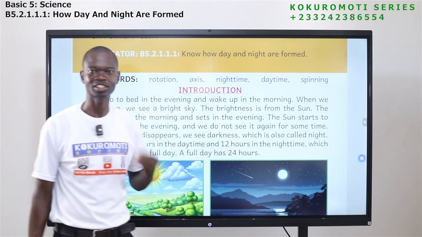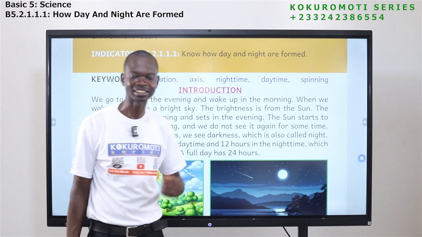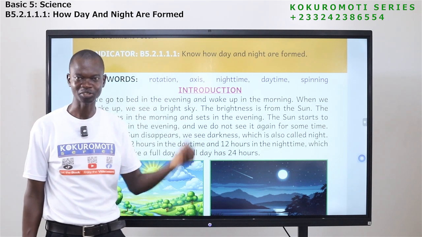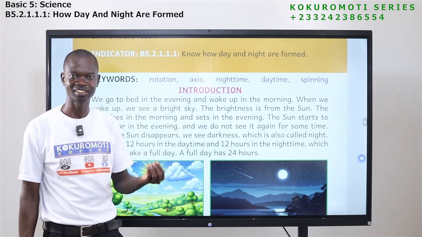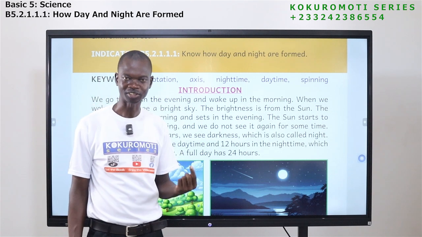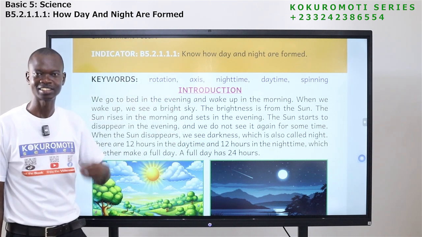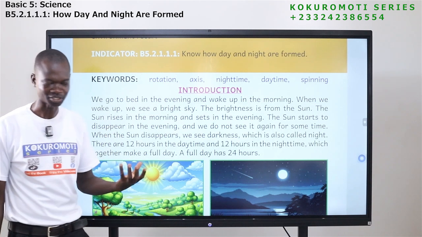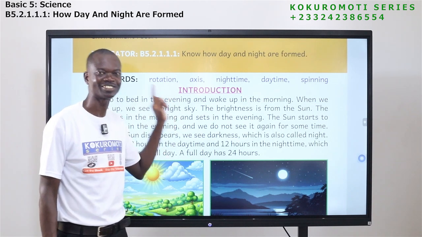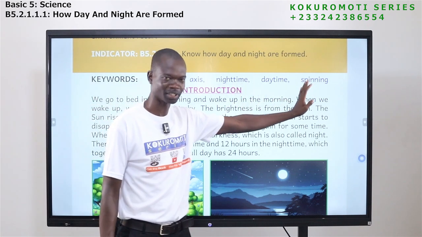If the earth spins, it tells you that the earth moves around quickly. If the earth rotates, it also tells you that the earth moves around or turns around. The word is to turn, spin.